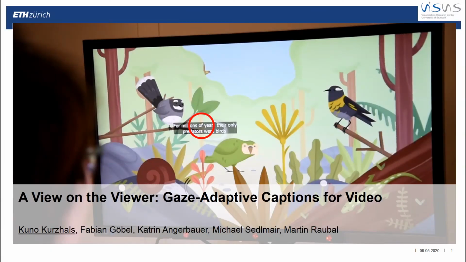Welcome to our talk about how to use eye tracking for the individualization of captions. This is a collaboration between ETH Zurich and the University of Stuttgart.